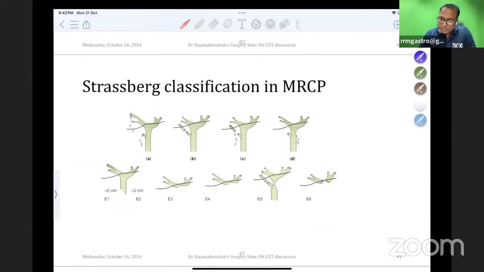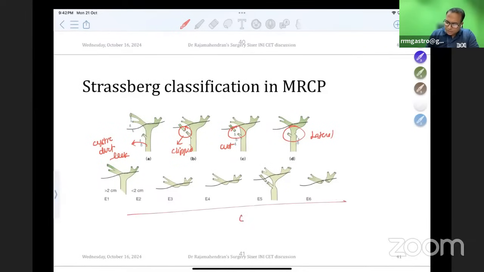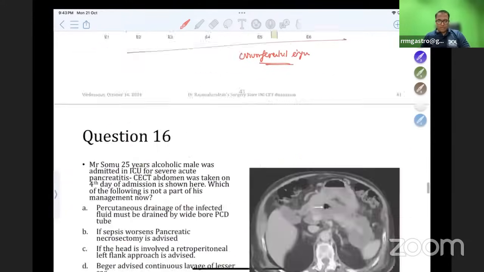So this is the Strasbourg classification, favorite question of your exams. Type A is cystic duct leak. Please go through this. Type B is aberrant duct clipped. Type C is aberrant duct cut. D is lateral injury. And E is circumferential injury. Please don't forget these injuries shown from Bailey and Love for your exams. Okay, Strasbourg.